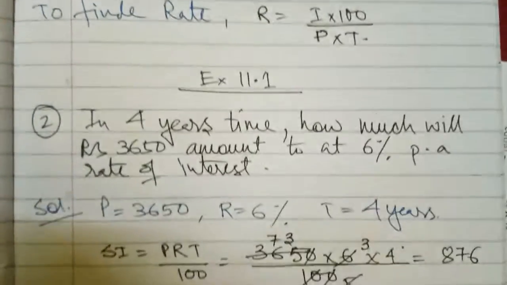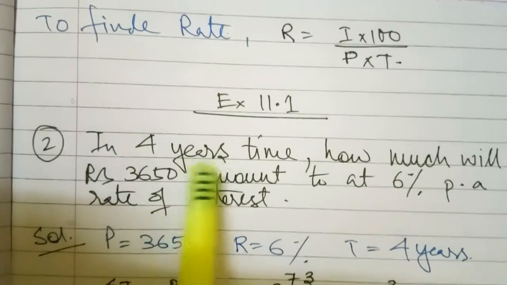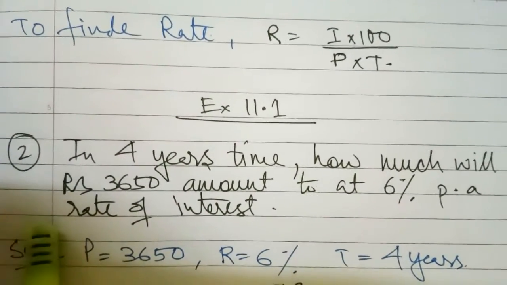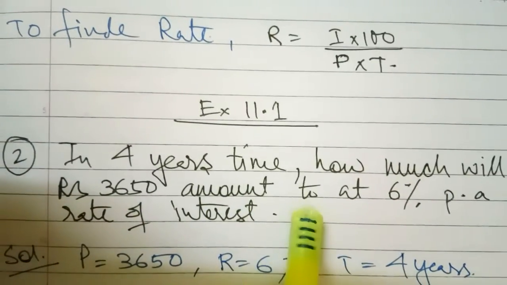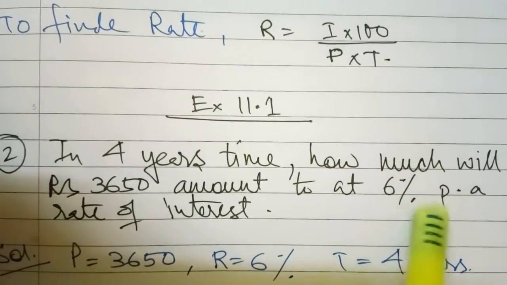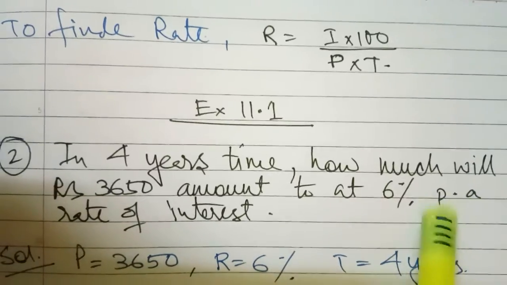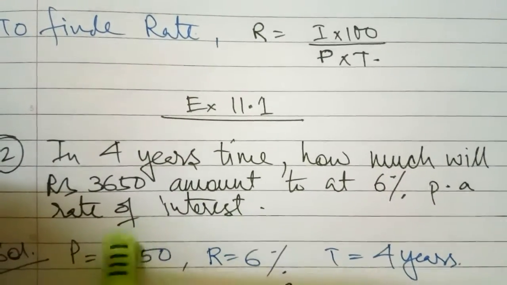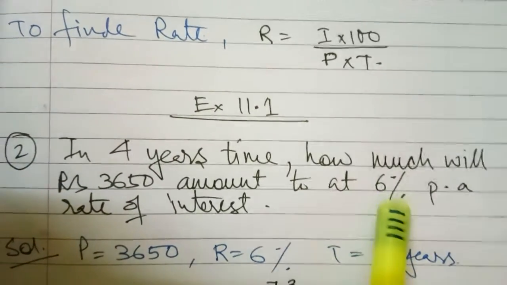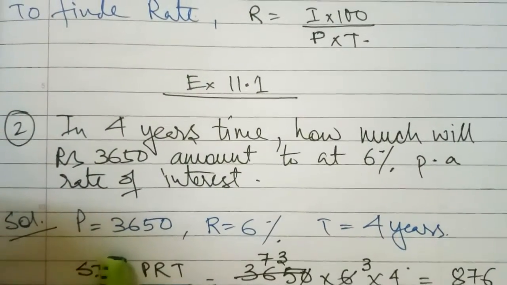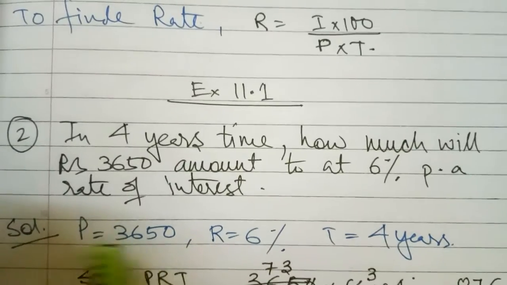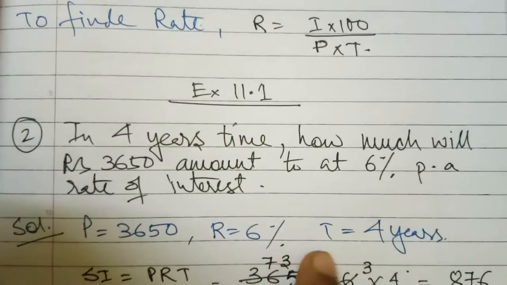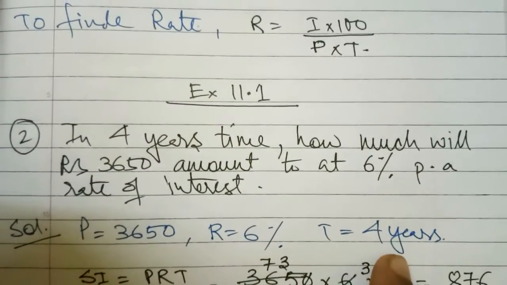Now one question I have taken from the exercises. See, in 4 years time, how much will rupees 3650 amount to at 6% per annum? PA means per annum, per year. Rate of interest is 6%. Now from here, we have to write down the data first. Data is what? P equals 3650. Rate is given 6%. And time is given 4 years.